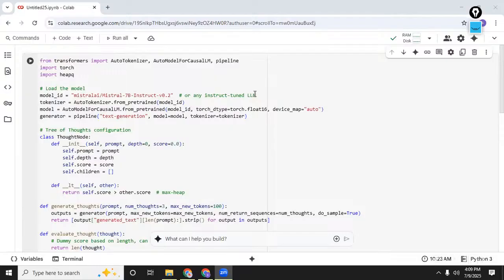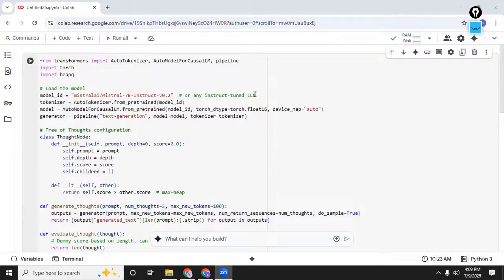Now let's get into this example code that I have here. Let's first try and understand how this code works, and then we can get into discussing the code itself. The first thing that you need to do before you run this code is install the transformers and accelerate libraries.